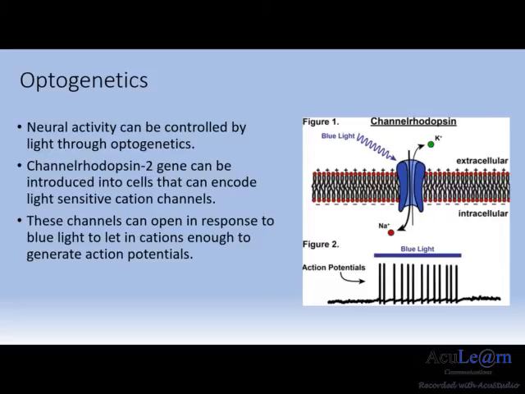Channelrhodopsins are a family of retinylidene proteins which function as light-gated channels. In the case of channelrhodopsin 2, it can absorb blue light at a maximum wavelength of 480 nanometers. By introducing this gene into cells, it encodes a light-sensitive channel that is permeable to sodium and calcium ions.